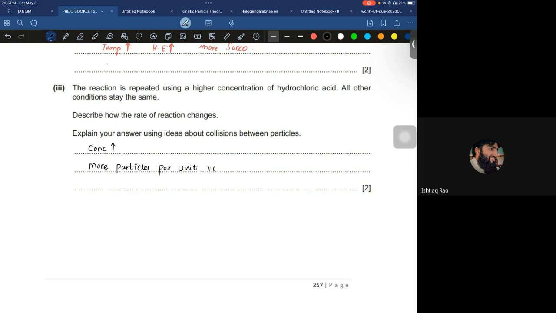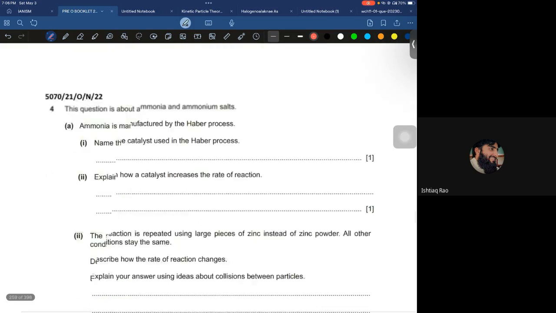When there are more particles per unit volume, there would be frequent collisions. Hence, I would say the rate increases. That's it. Okay. This is of 2 marks again.